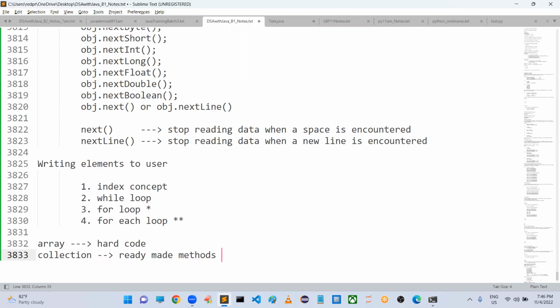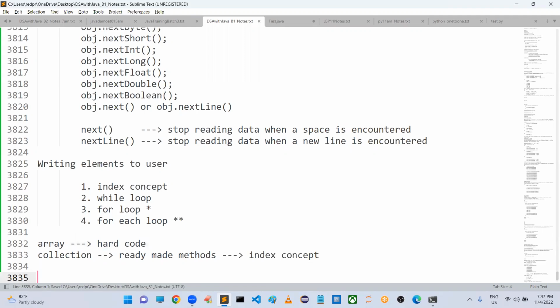But these ready-made methods are implemented by using the index concept only, internally. Have you observed? That's why if you are very strong at arrays, the rest of the things will become very easy. I think you people got the theoretical knowledge about how to read and write array elements. Yeah, we can use do while also, Safiuddin.